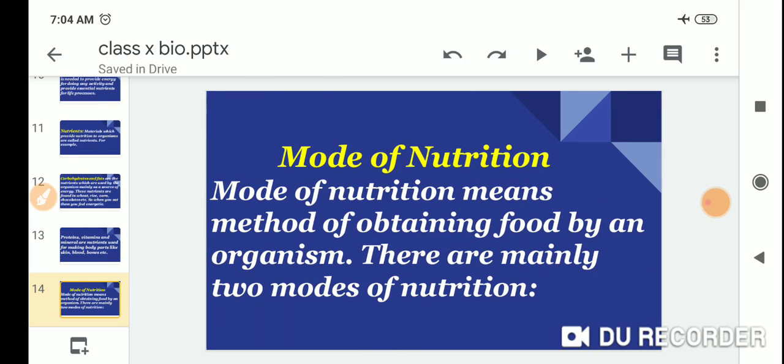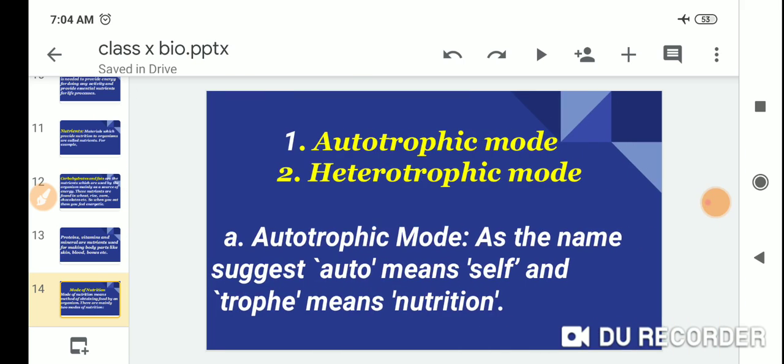Mode of nutrition. Mode of nutrition means the method of obtaining food by an organism. There are mainly two modes of nutrition. The first one is the autotrophic mode, and the second is the heterotrophic mode.